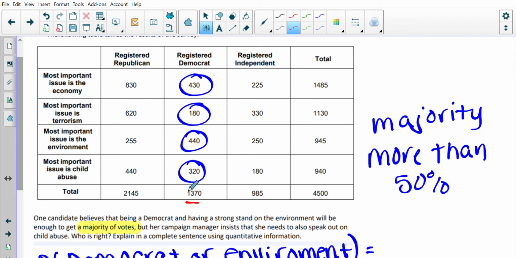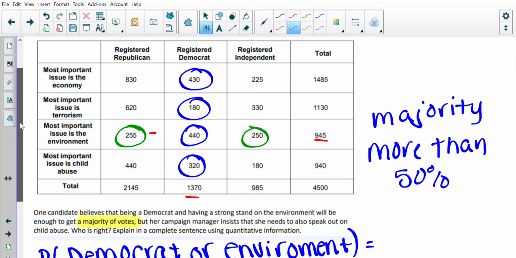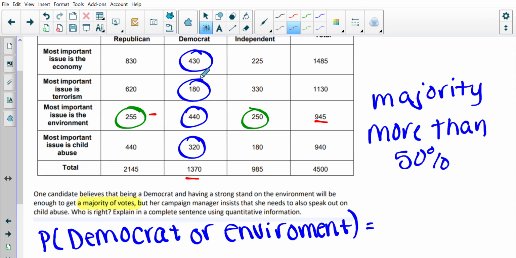And then the next thing is environment. So environment is all here. And again, if I add up all these numbers, I add this. Now I didn't circle 440 because that was already circled. So I'm already including that. That's my overlap, okay? So there's two ways that you can do this. The first way is just add up all the numbers I circled.